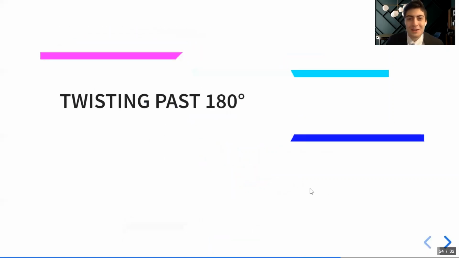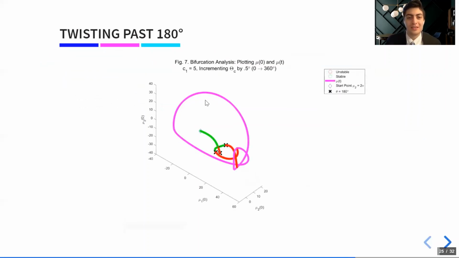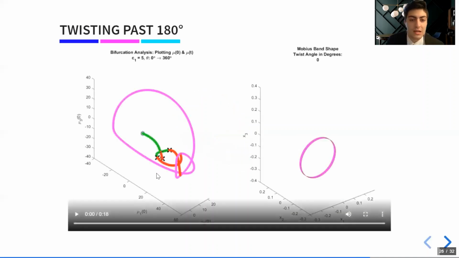Okay, hopefully everything up to this point has been understandable. So let's look at what happens if we twist past 180 degrees. Here I'm going to select a twisting stiffness of 5, and I'm going to use these black marks to denote where we reach 180 degrees. And what we can see here is after 180 degrees, my left and right branches become unstable, and they remain unstable all the way up to 360 degrees. Also, we face this numerical issue where our middle branch keeps jumping onto our branch number 3. So we'll look into this a little bit later, but first let me show you what's happening here.